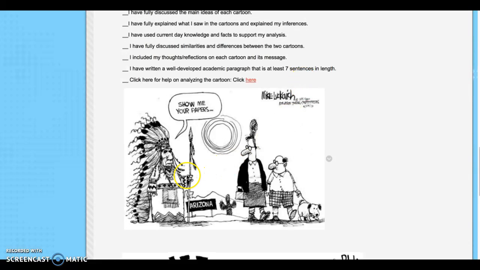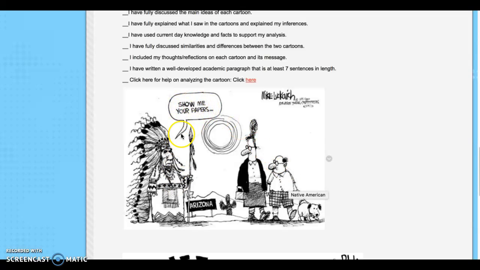So if you look at the cartoon, how did you know that he was a Native American? You would explain how you see the headdress and that what he is wearing is custom to natives. That I know it's in Arizona because of the sign that says Arizona and the cactus. The people are dressed in normal clothing that looks like they're white or Caucasian, or at least early first wave immigrants to the country, and they're just walking their dog. So explain first to me what you actually see in this image. Then you're going to start to explain, show me your papers.